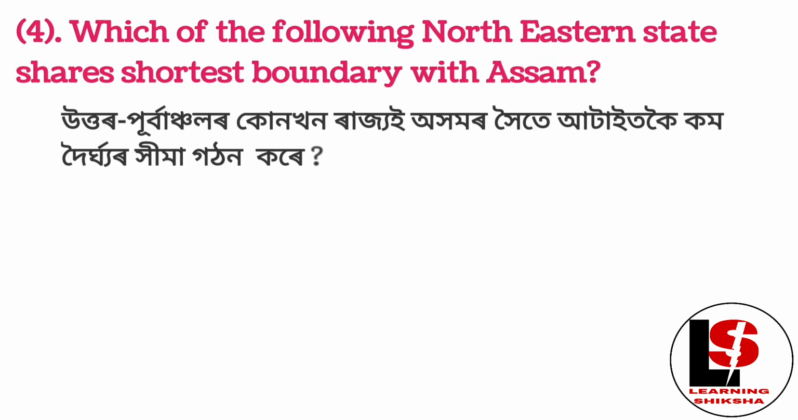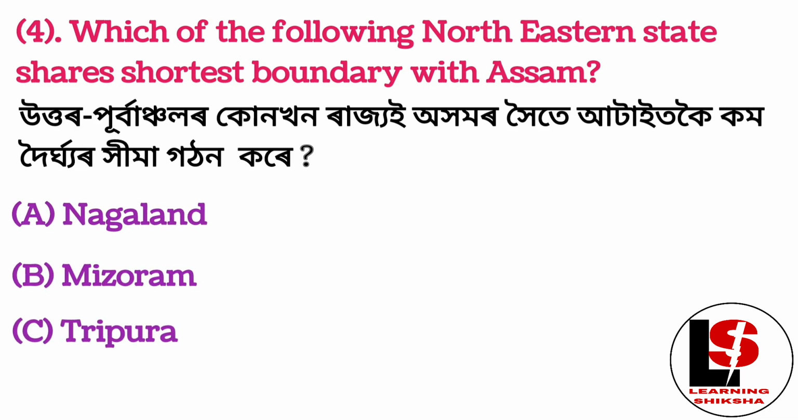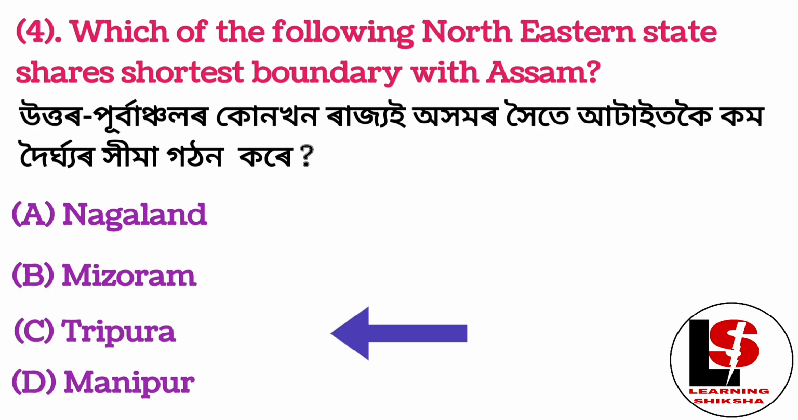Which of the following northeastern states shares the shortest boundary with Assam? Nagaland, Mizoram, Tripura, Manipur. Right answer is Tripura.